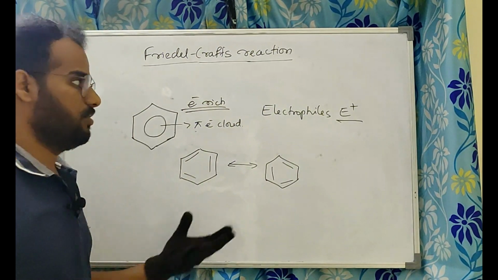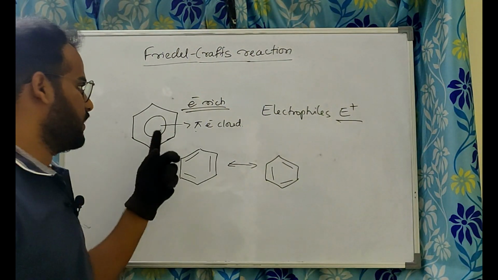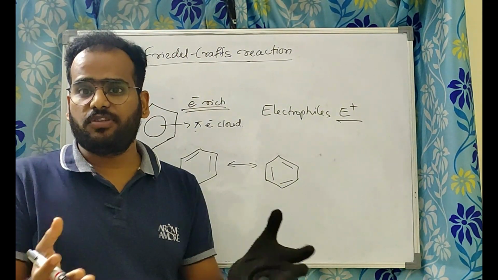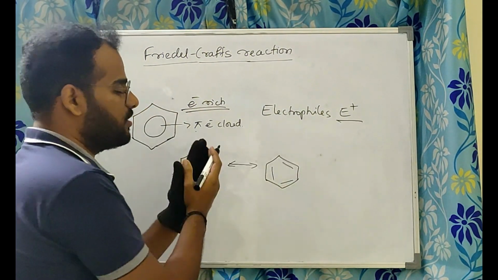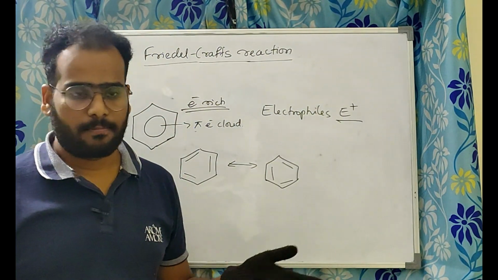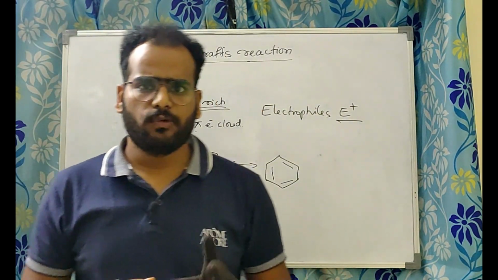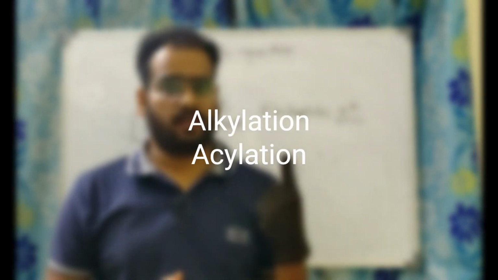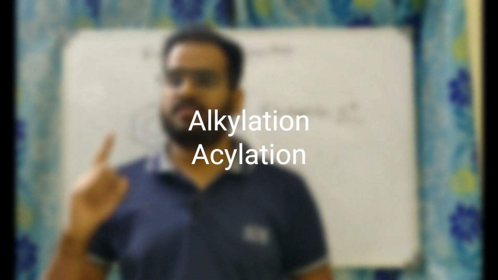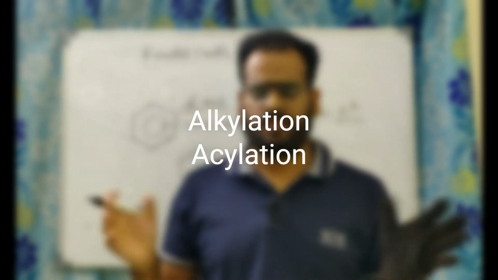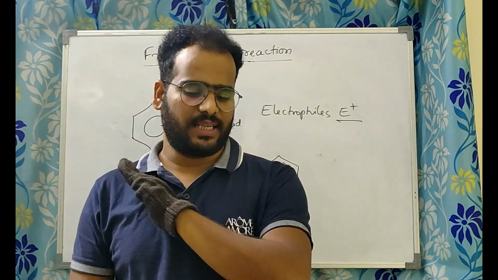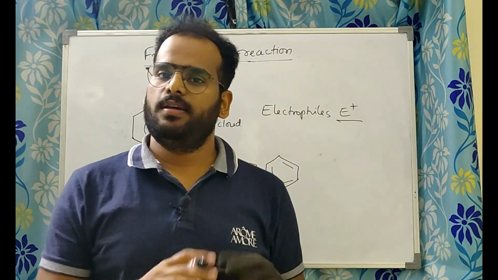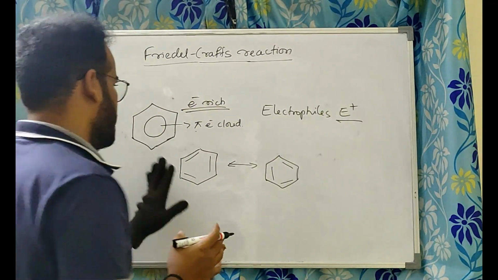rich. So now they have two things. One is benzene, which is electron rich. One is electrophile, which is electron deficient. So they just brought them together and made the reaction. But the thing here, we have two reactions in Friedel Crafts. One is alkylation, another one is acylation. What is the difference? Don't worry, the mechanism is exactly the same, but the only thing, the electrophile is different. What is that? Let's check it.